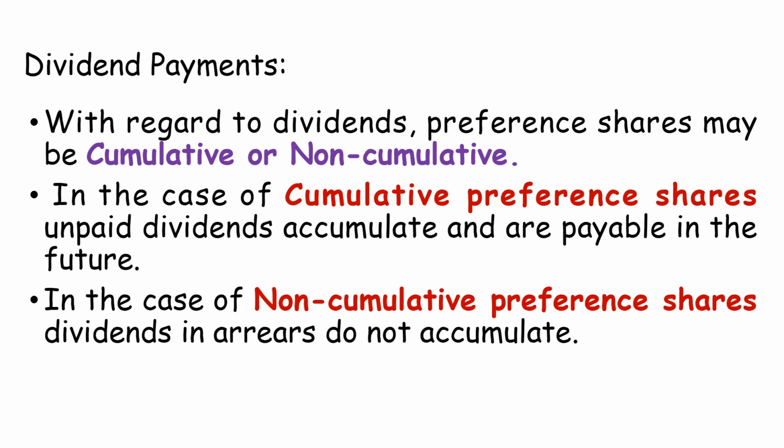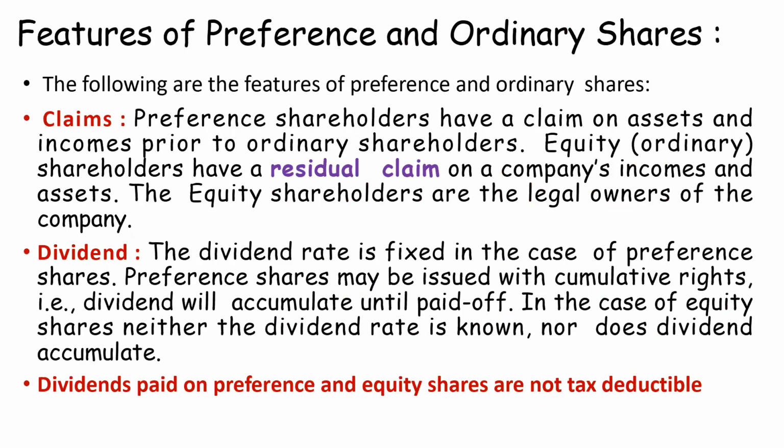They have their expertise also. You can tell them, okay, invest this part in this share which is giving me safe growth, another which is high growth but risky. So you can divide the proportion which you want to invest in the different types of share. Simply with a click of a mouse, by opening a demat account, you can do that. Okay, so features of preference share and ordinary share, I already told you.